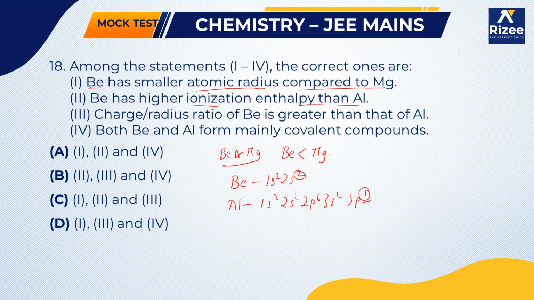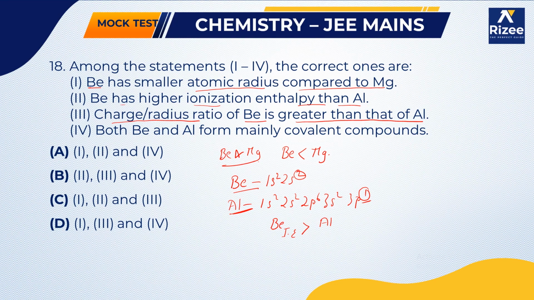So removing the electron from beryllium will be more difficult when compared to aluminium. That's why the ionization energy of beryllium is greater than the ionization energy of aluminium. Next, the charge by radius ratio of beryllium is greater than that of aluminium.